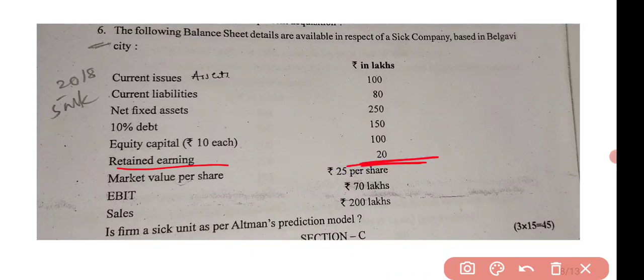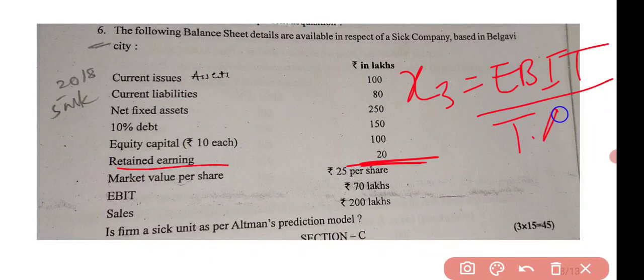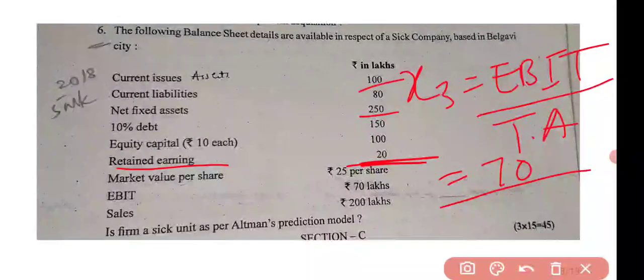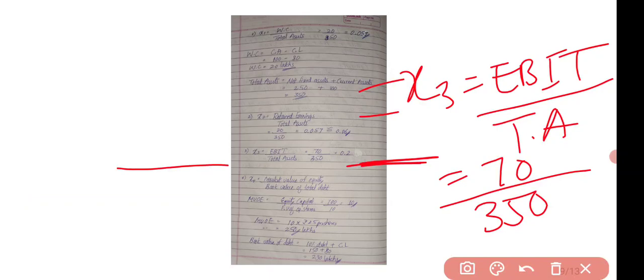So 20 divided by 350, you will get the answer. Next we have EBIT, X3. The X3 formula is EBIT divided by total assets. EBIT is 70 and the total assets are 350, right? So what would be the answer? 0.2. It will give you 0.2 as your X3 value, right?